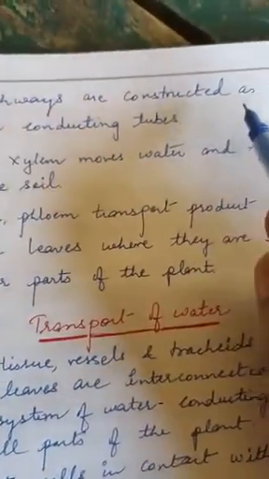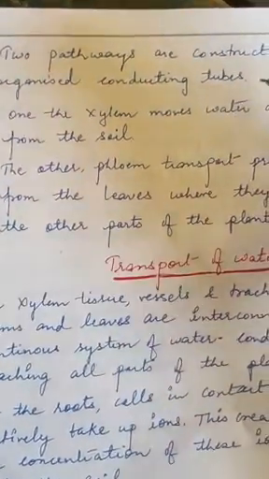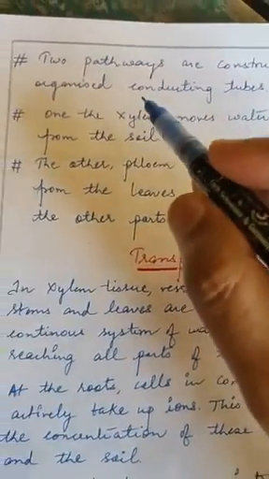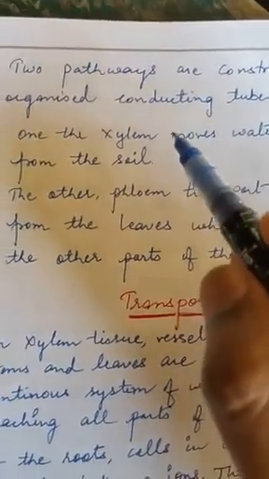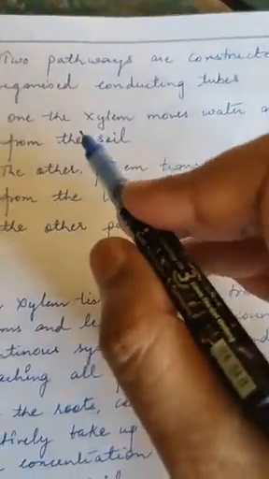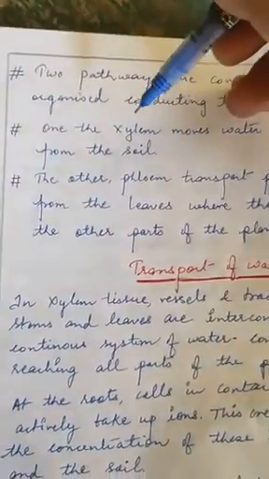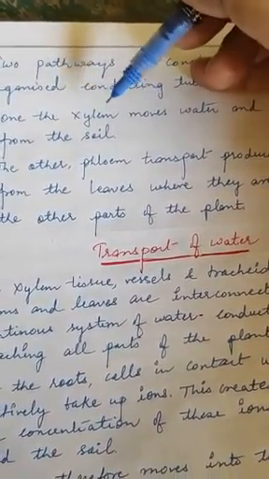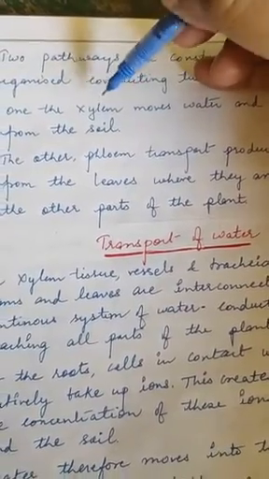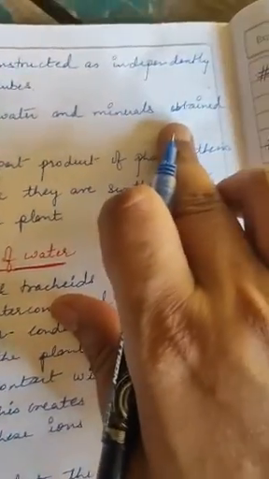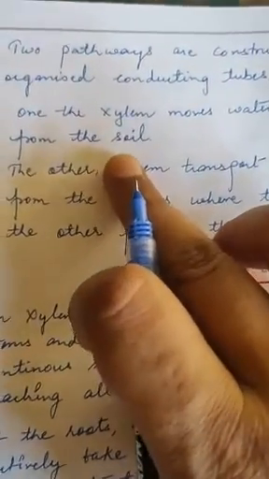Two pathways are constructed as independently organized conducting tubes. What are those two pathways? One, the xylem, moves water and minerals obtained from the soil. Xylem, you have learned in class 9th. In which chapter did you learn about xylem? The tissue chapter, right? So xylem will carry the water and minerals obtained from the soil.